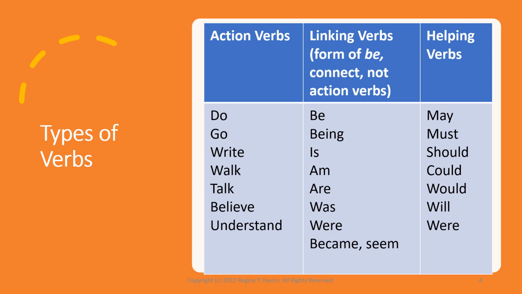Then helping verbs: may, must, should, could, would, will. These are your helping verbs. So she may be able to go to the store, right? She must go to the store. She should go to the store. She could go to the store. These verbs are not only helping verbs, but they can also be considered modal and conditional verbs. You'll learn a lot more about that later. But these are your three main categories of types of verbs.